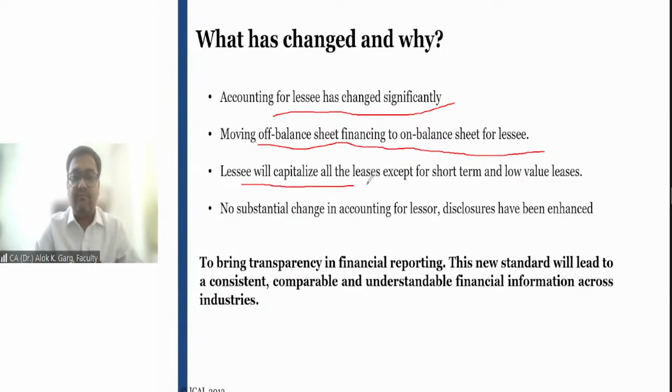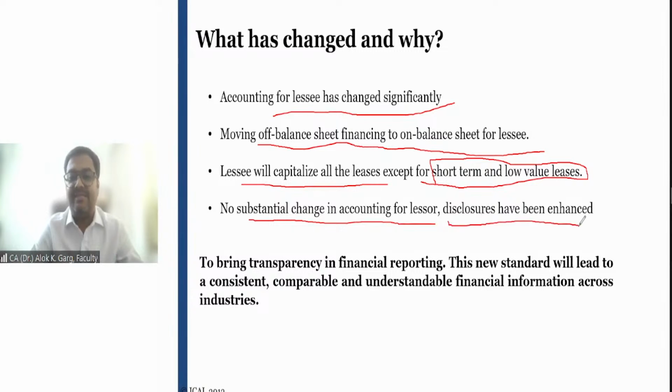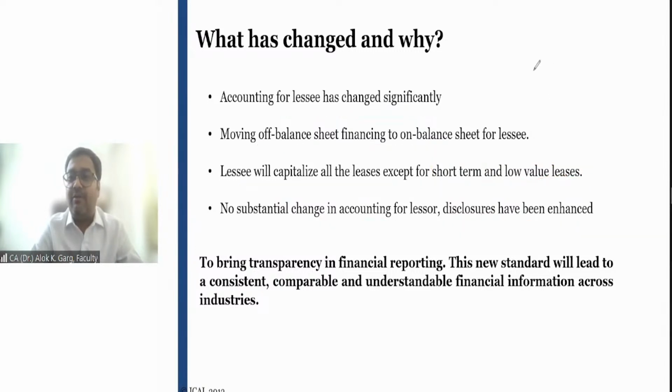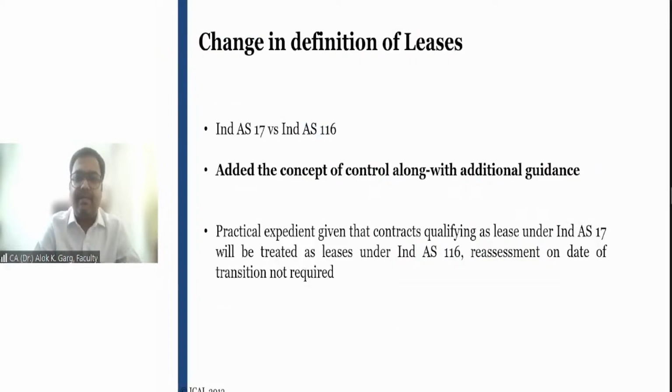Lessee will capitalize all the leases except for short-term and low-value leases. This we will discuss, right? We have not started the standard. I'm just giving you the context so that you will be able to understand this standard in detail. No substantial change in accounting for lessor. So whatever you are doing in lessor accounting in your AS 19, the same lessor accounting is there, right? Only some disclosures have been enhanced, right? But if I talk about the lessee accounting, it has completely changed.